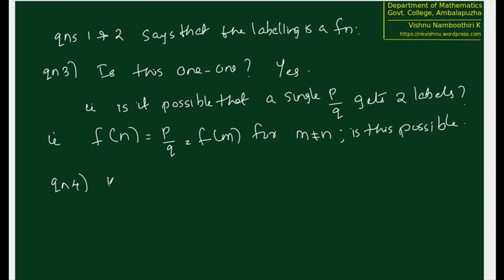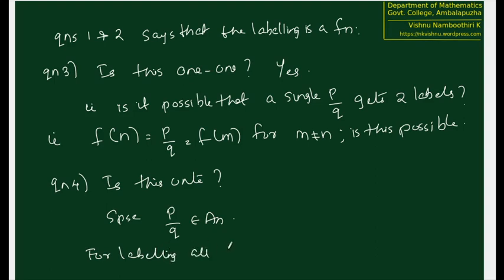Now the last question is this. To see this, suppose that a P by Q belongs to A_n. So for labeling all rationals from A_1 to A_n, how many labels are actually required? One label for A_0, this is A_1, one label.